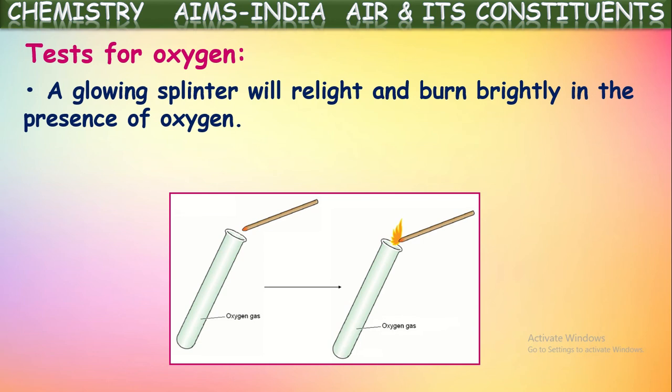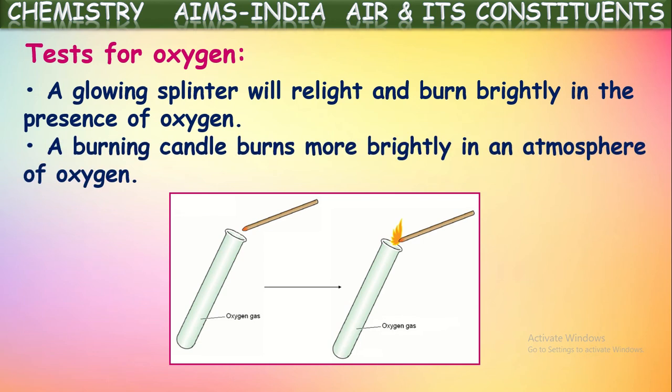A glowing splinter will relight and burn brightly in the presence of oxygen. Not only that, a burning candle burns more brightly in an atmosphere of oxygen. These two prove the presence of oxygen gas, or they prove the gas evolved from the experiment is oxygen. Okay, the burning splinter experiment proves the presence of oxygen.